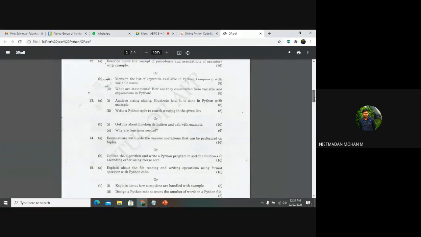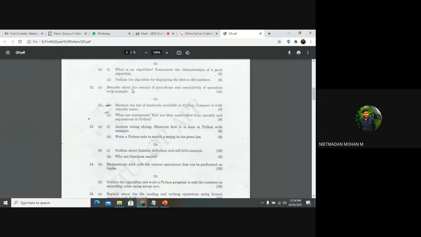Likewise, you can compare the second unit also, what we have discussed. You can see here the second unit 16 mark question: describe the concept of precedence and associativity of operators with example. In this case, for operator precedence you write which operator will work first. I have mentioned a table for that. In that you write the operator precedence, and give an example. Now coming to associativity of operators with example, it means the plus, minus, multiply, division. You remember that calculator problem, right?